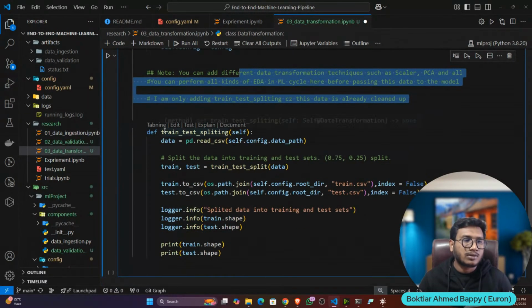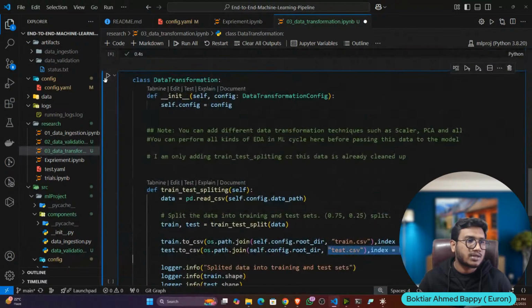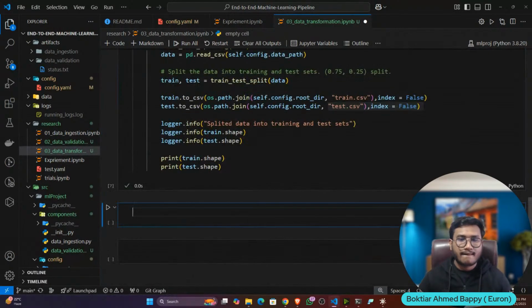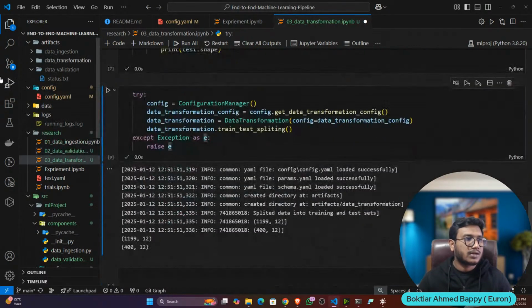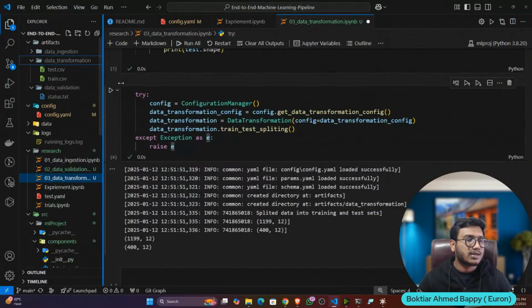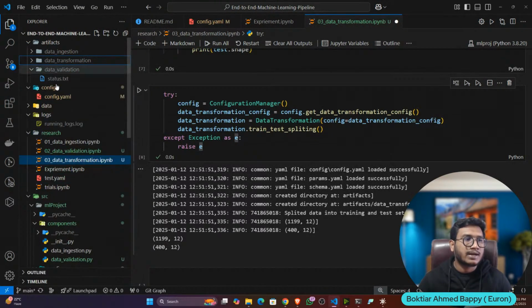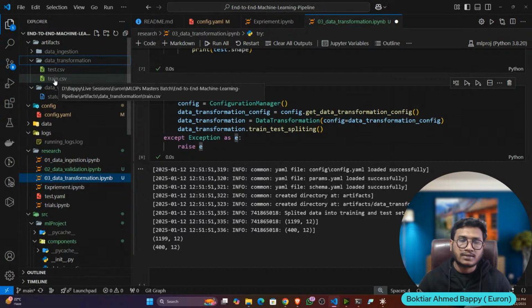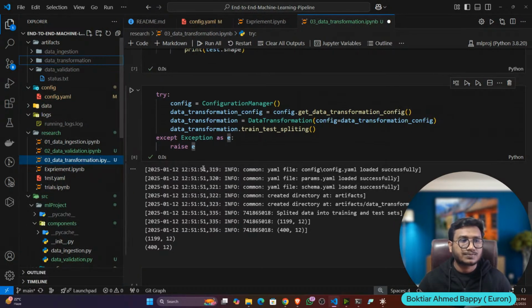Okay. Now here we are only doing the train test split operation. The data we have, we're doing the train test split operation, and we are saving it as a CSV file in the artifact folder. That's it. Now let me execute. Now I'll call the pipeline. Now, if I show you my data transformation, see, this is my training data, this is my test data. That's it. Okay. I have only done the train and test split. So train data I will be using for training my model, test data I will be using to evaluate my model. Okay. That's it.